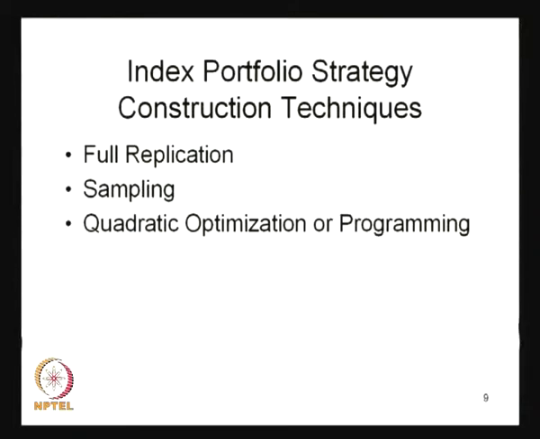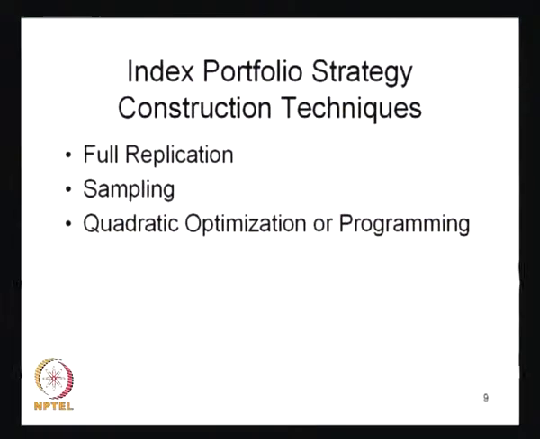So, what are those techniques? We talked about the different types of portfolio which are categorized as passive portfolios, but how are these portfolios made and what are the different techniques through which the fund managers or the investors generally construct these portfolios? The construction of the portfolio may be on the basis of the technique.